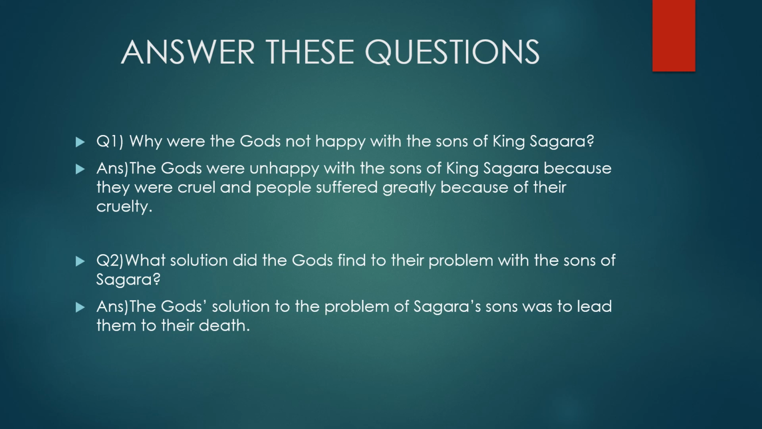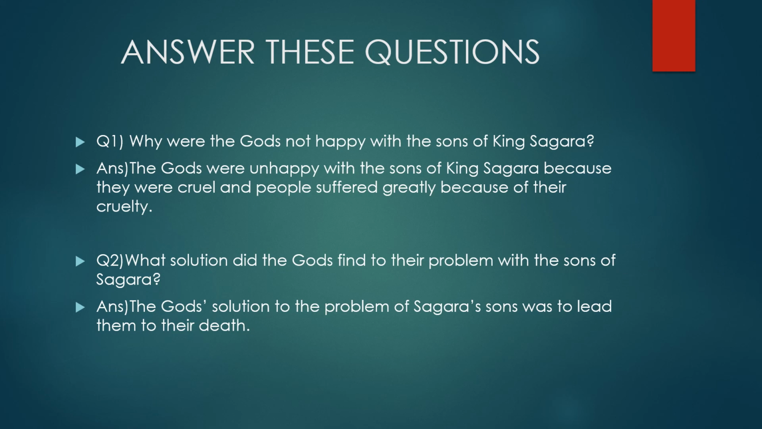Now, the second one. What solution did the gods find to their problem with the sons of Sagar? Now, gods were also not happy. People were also not happy. So now gods have the power and they can find a solution to this problem. So, what was the solution to this problem, or how did they decide to solve this problem?